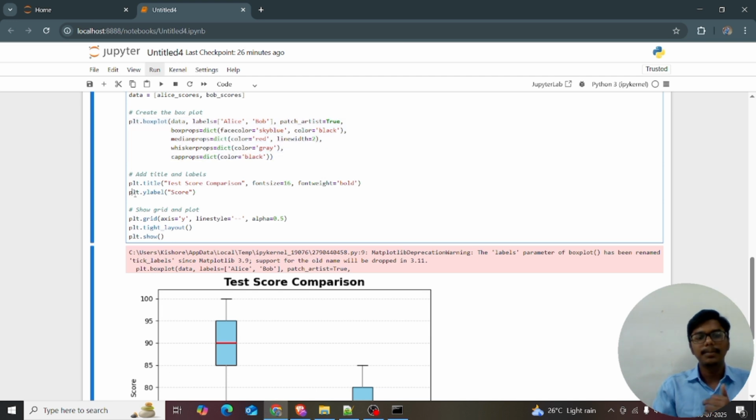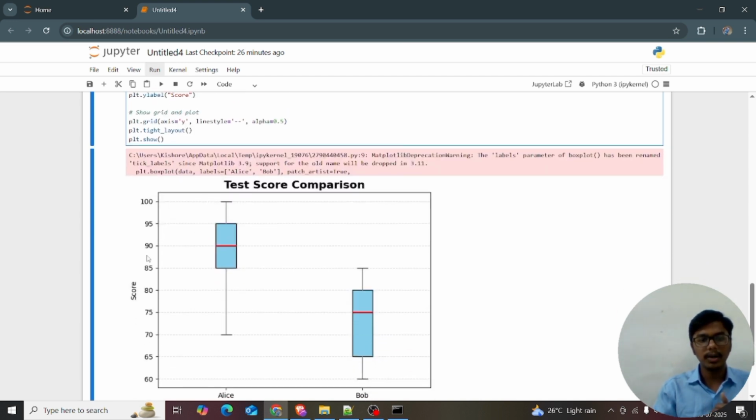As before, plt.ylabel. I just want to give the ylabel is equal to score. And plt.grid. Grid means the grid lines. Axis is equal to y. See, there are lines, I think you are able to see. Axis is equal to y and line style is equal to these are the lines I just showed with my mouse cursor. And alpha, I just give a transparency, is equal to 0.5.